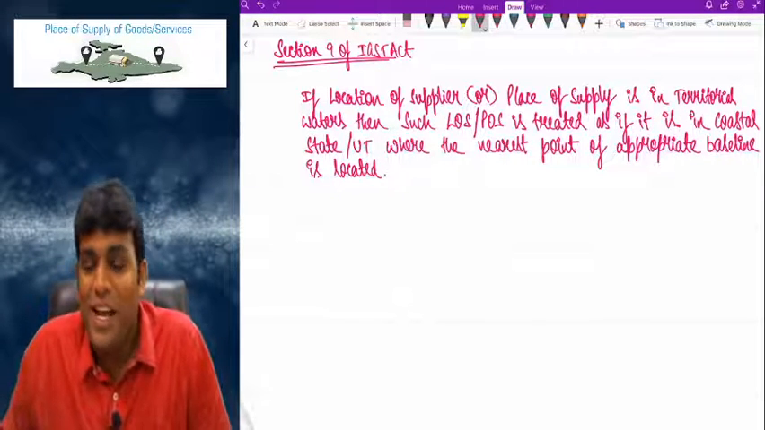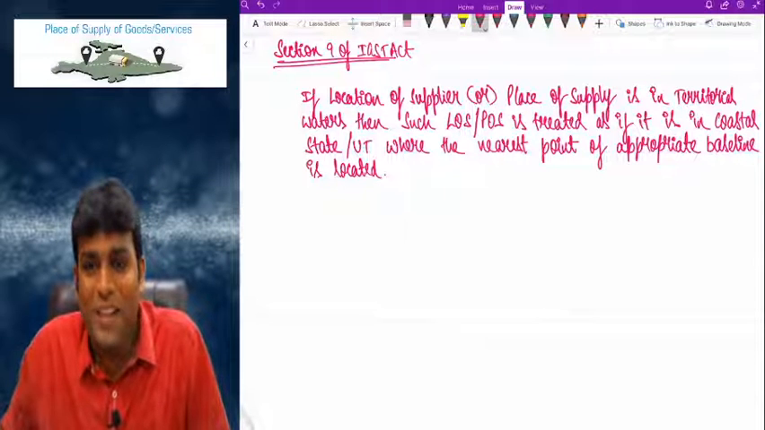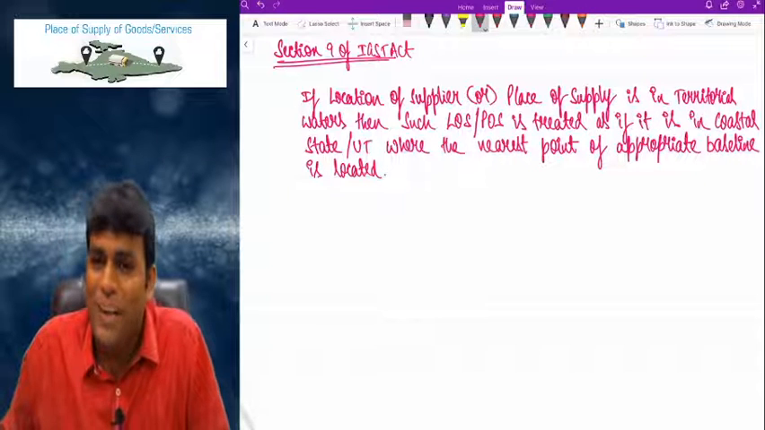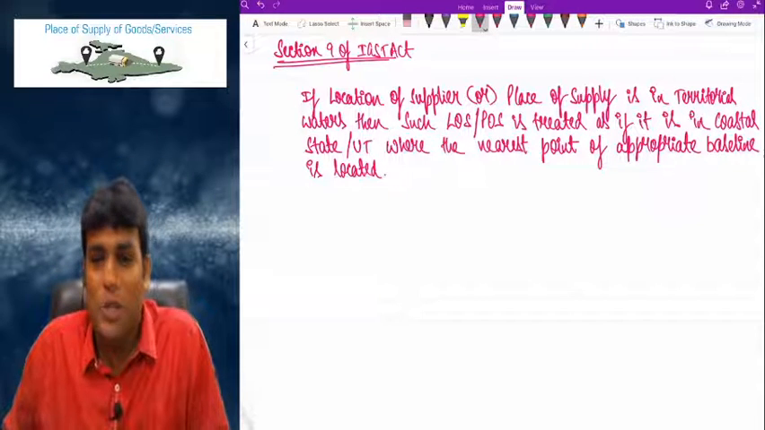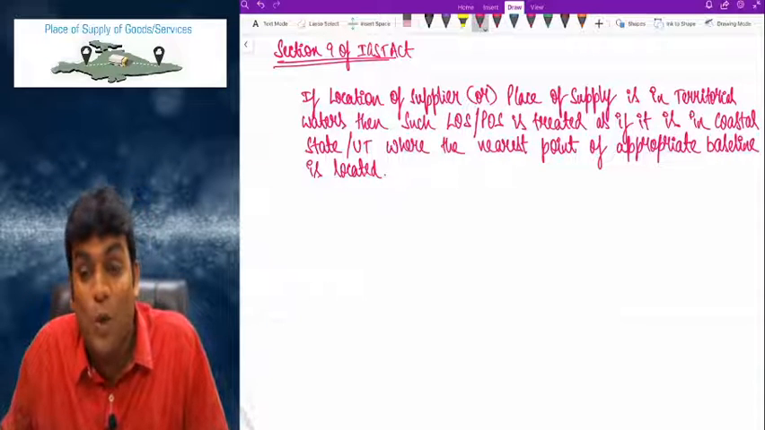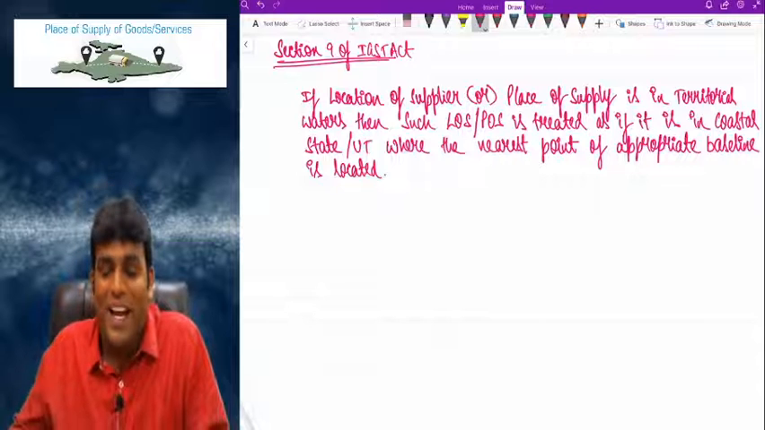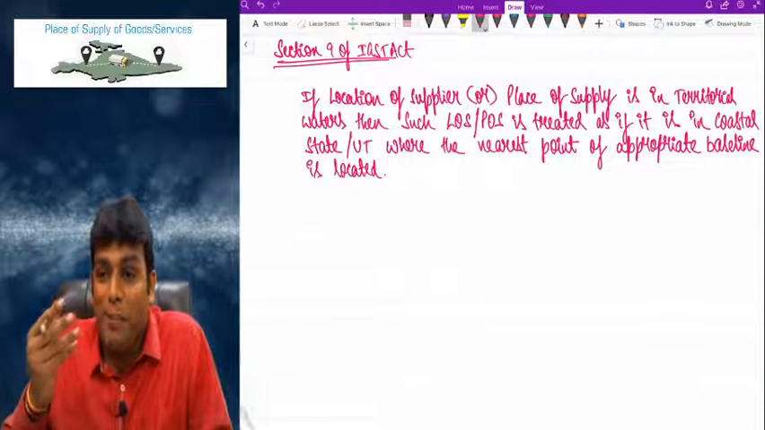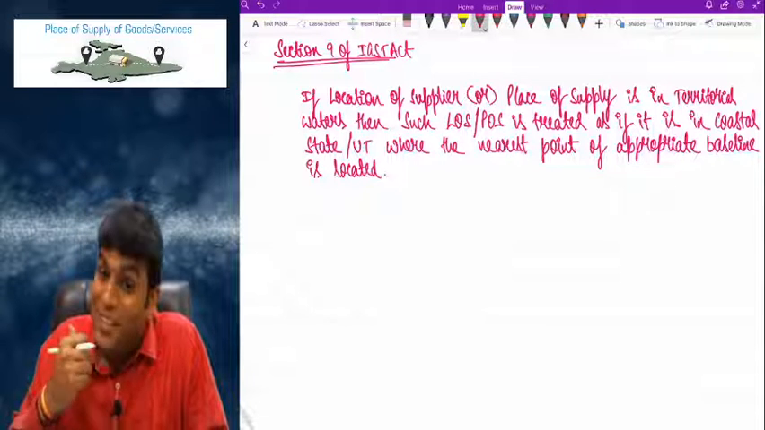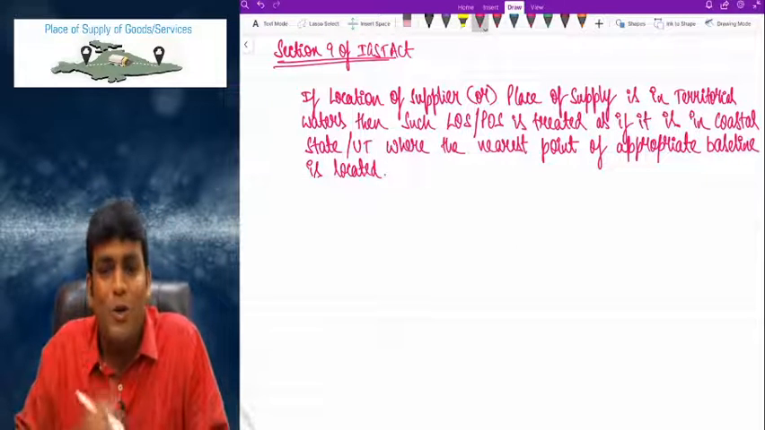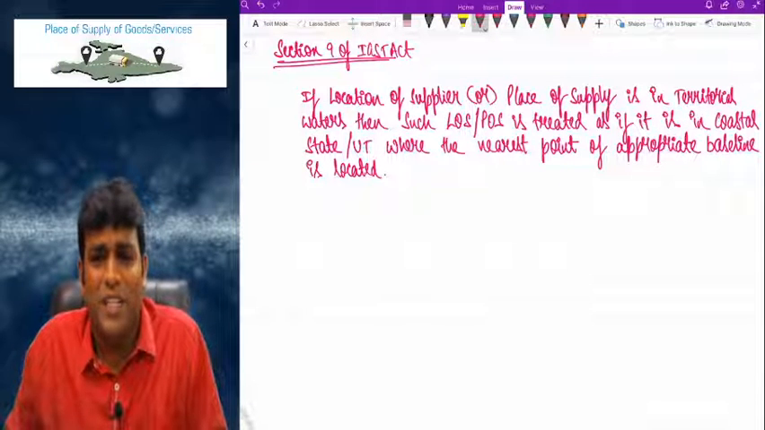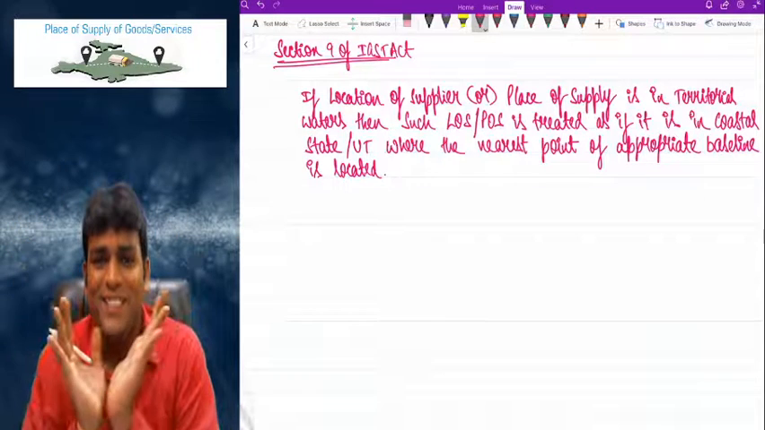See those words, come on. If the location of supplier or place of supply is in what waters? Territorial waters, then such location of supplier or place of supply is treated as if it is in the coastal state or UT, where the nearest point of appropriate baseline is located. For example, Maharashtra is a coastal state, Tamil Nadu is a coastal state, Goa is a coastal state, Andhra Pradesh is a coastal state, but you can't tell Telangana is a coastal state. Not possible. Coastal states, correct, right?